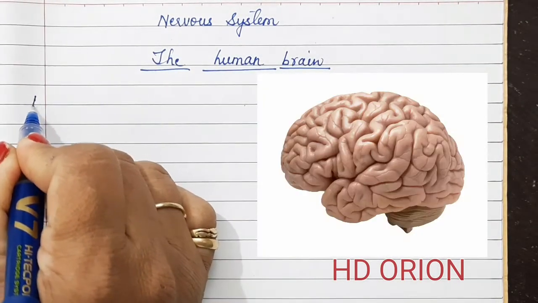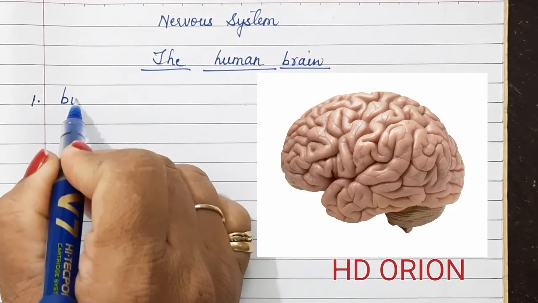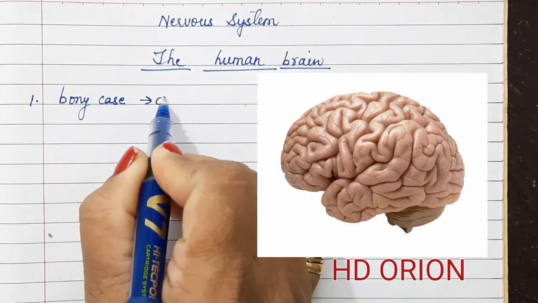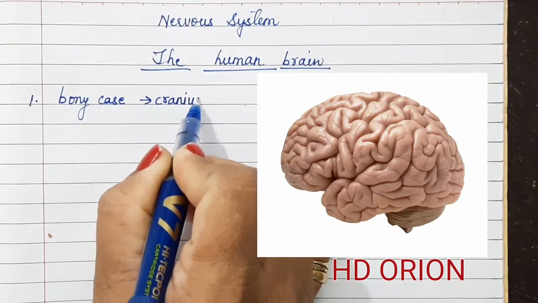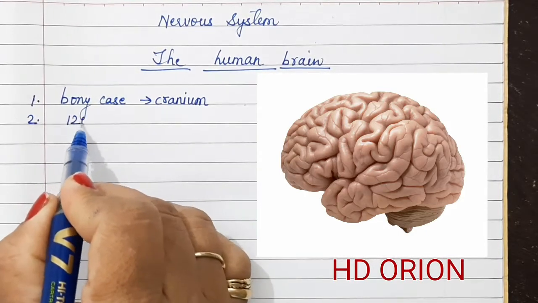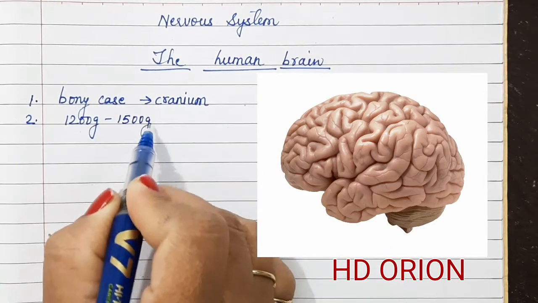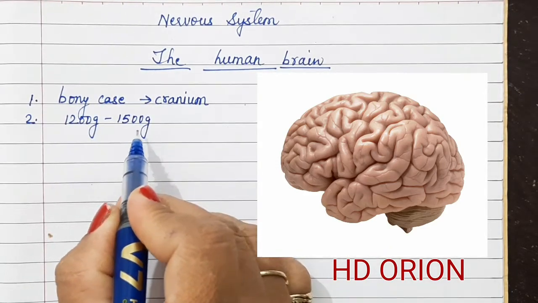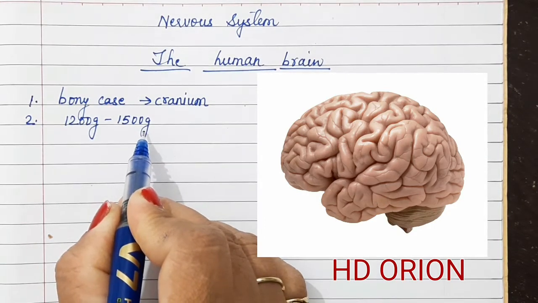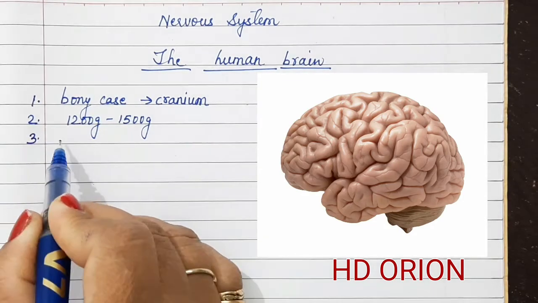Let us see the characteristics of the human brain. It is a highly specialized organ and it is present in a bony case. This bony case is made by the skull itself, which is called the cranium. The weight of the human brain ranges between 1200 grams to 1500 grams in an adult. This is quite a lot. That means almost 1.5 kg of weight is what the head actually bears.